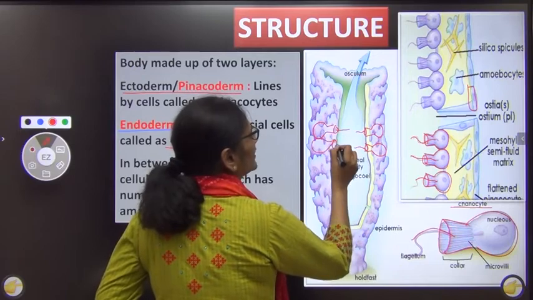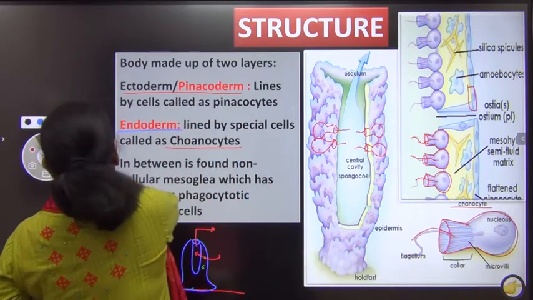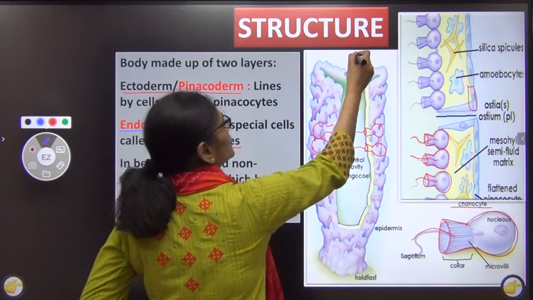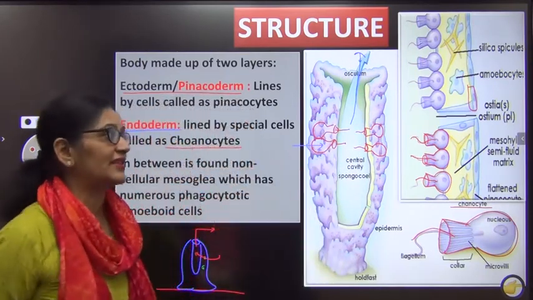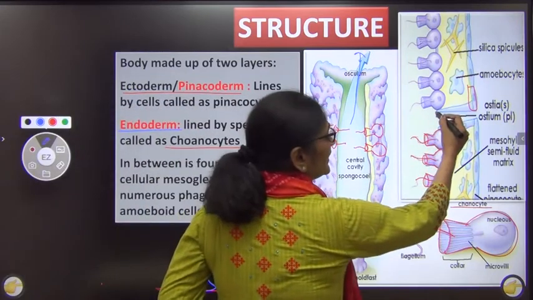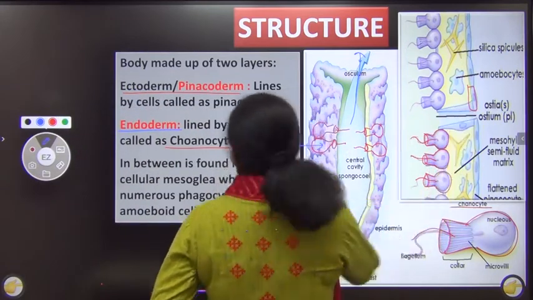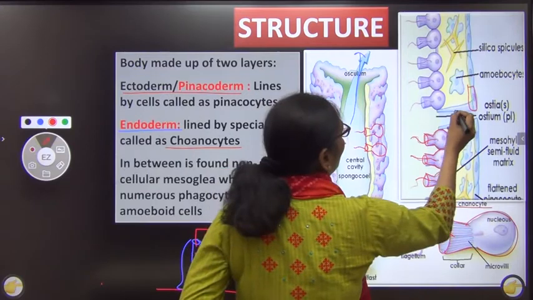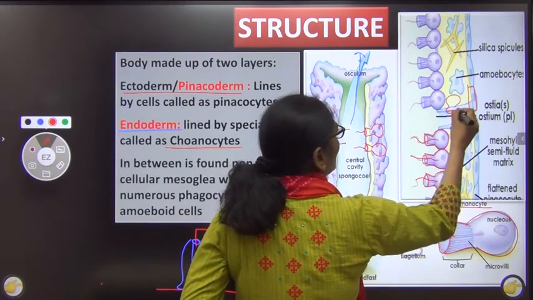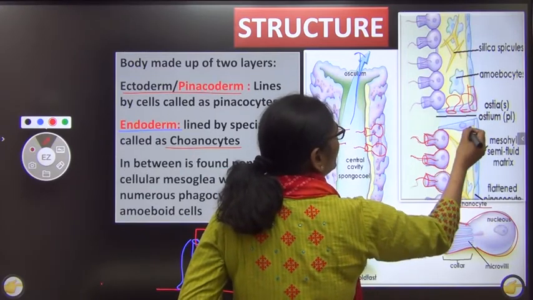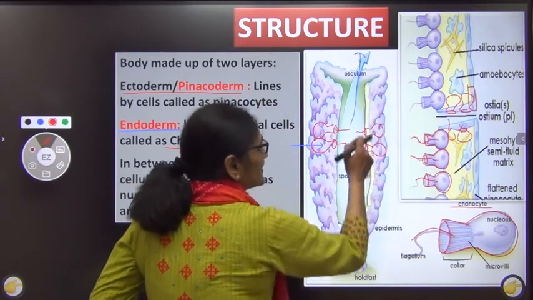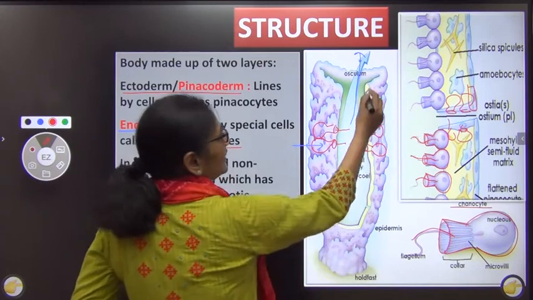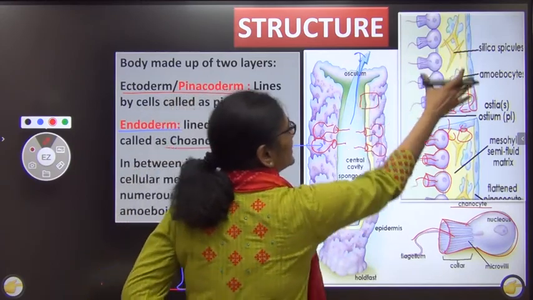Now the movement of this flagella will create a water current so that water constantly moves outside and has a tendency to come inside. Not only this, these water canals are also lined by these choanocytes, with their flagella, so that the water flows through them too. This section is actually enlarged over here. This section from here to here has been enlarged over here.